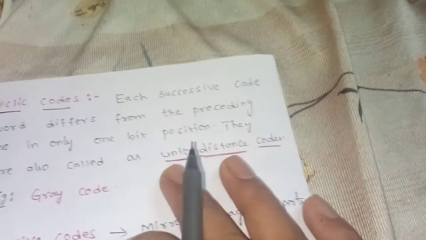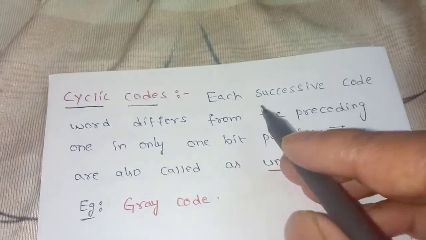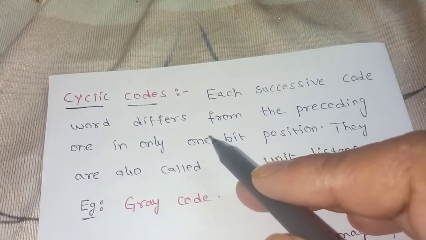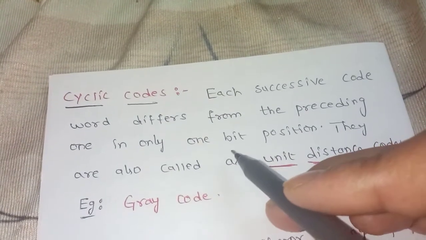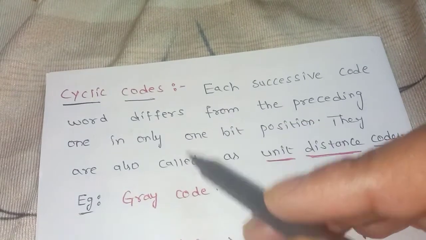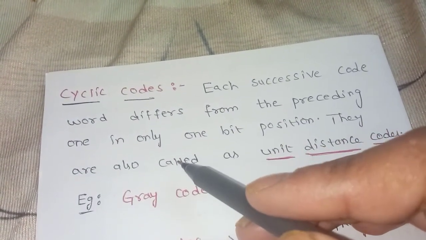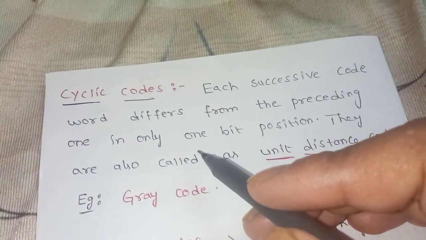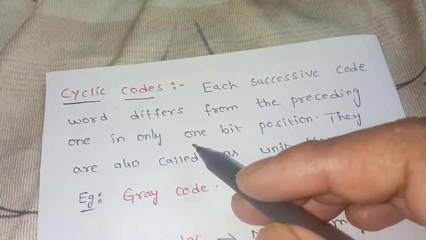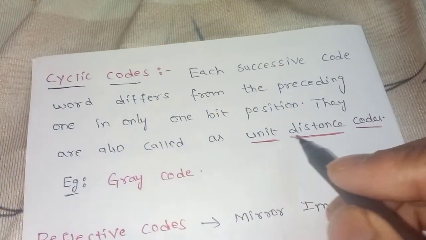Is it clear? Now cyclic codes: each successive code word differs from the preceding one in only 1 bit position. Those types of codes we call cyclic codes, and they are also called unit distance codes.